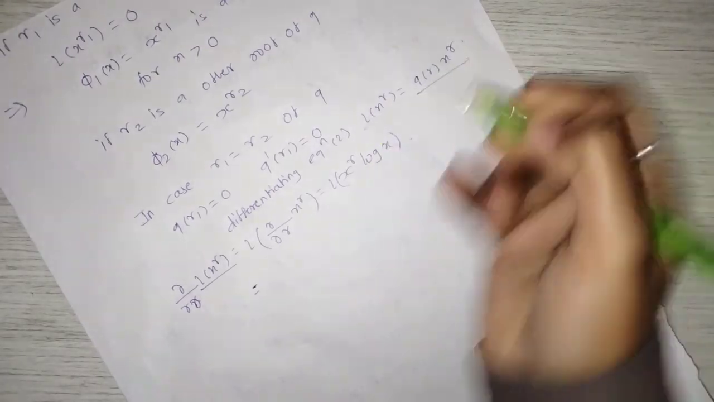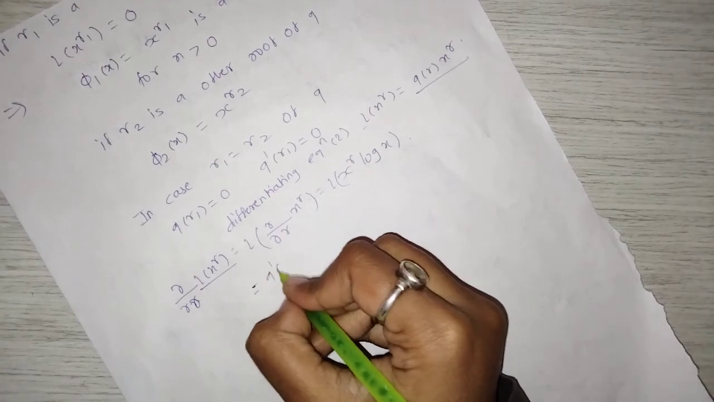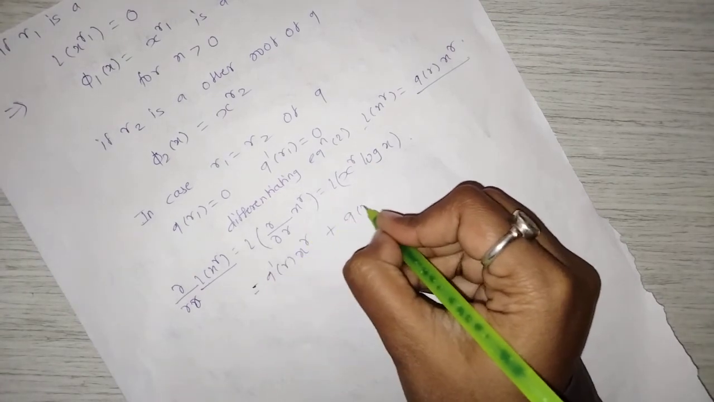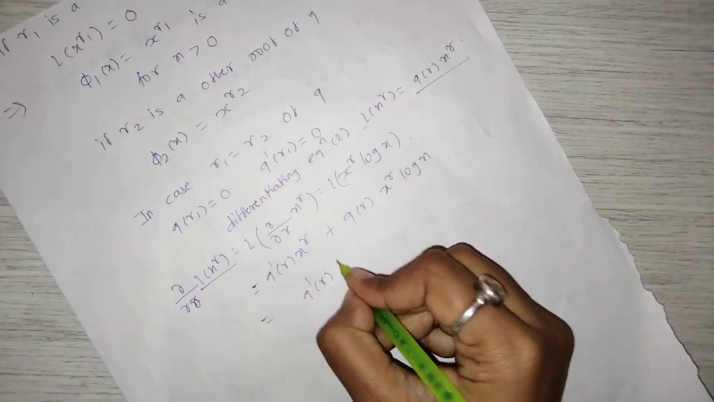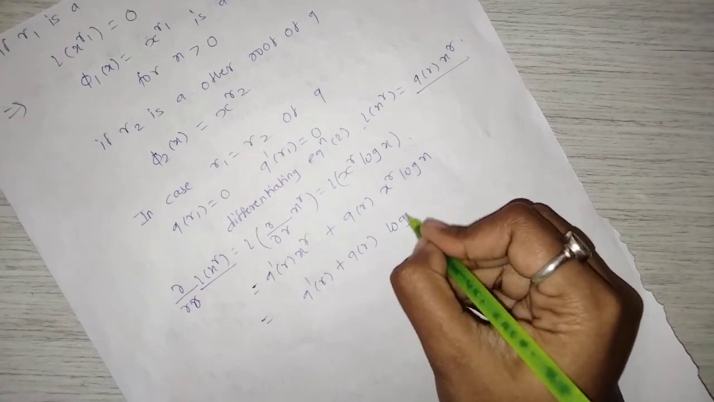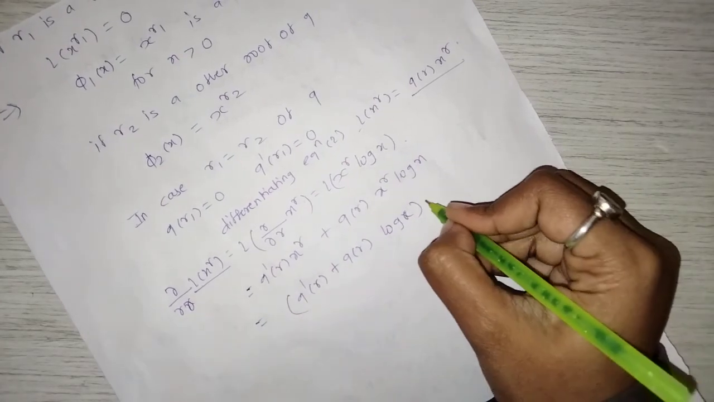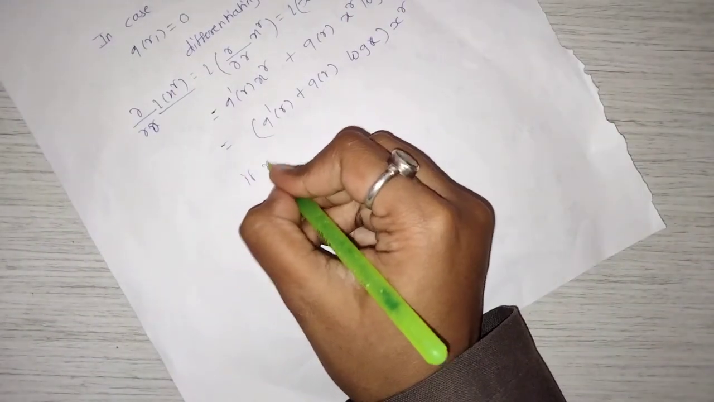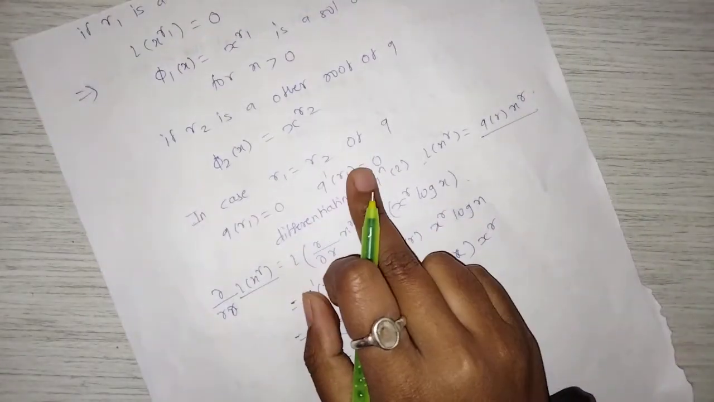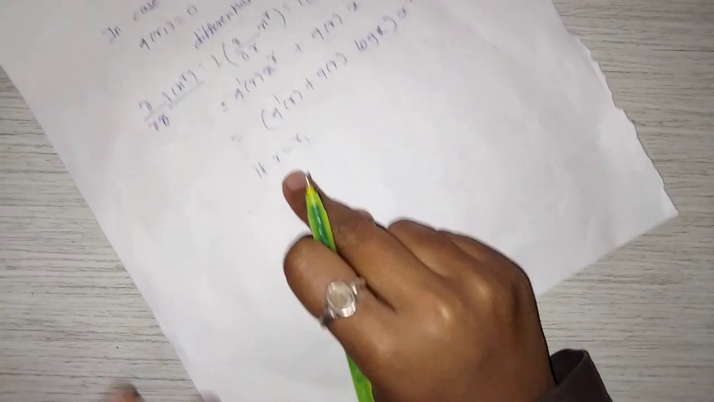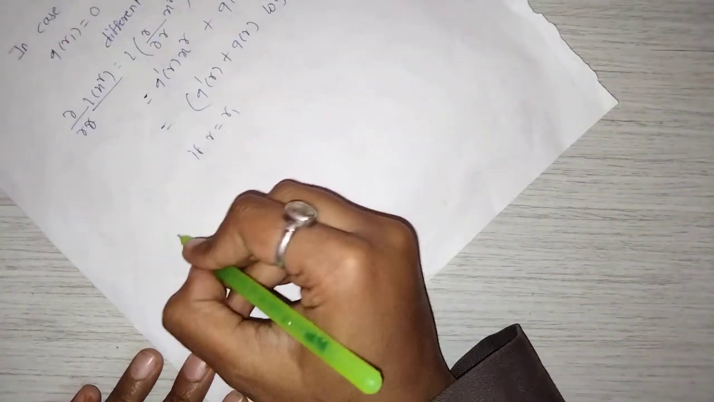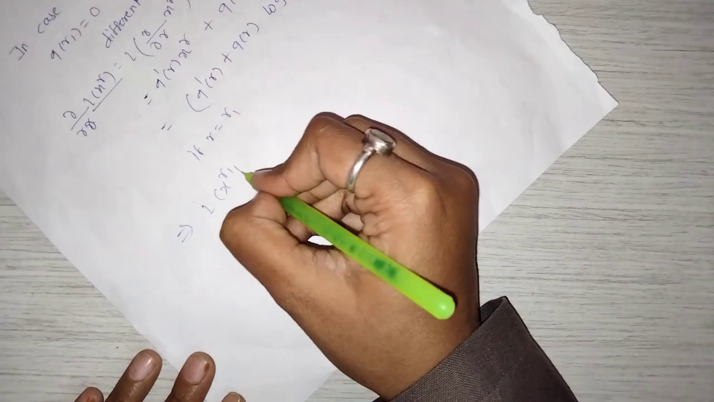Now take the derivative on both sides. We get L of x raised to r log x equal to q dash of r x raised to r plus q of r x raised to r log x, equal to q dash of r plus q of r log x, into x raised to r. And if r equal to r1, because here r1 equal to r2, here we generally take r. Now if r equal to r1, which implies L of x raised to r1 log x equal to 0.